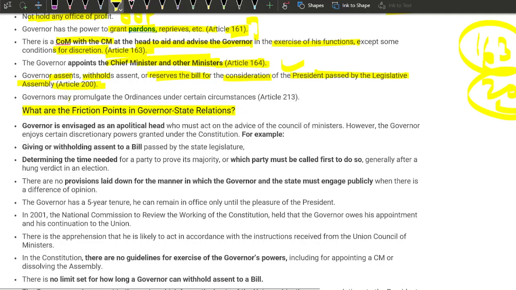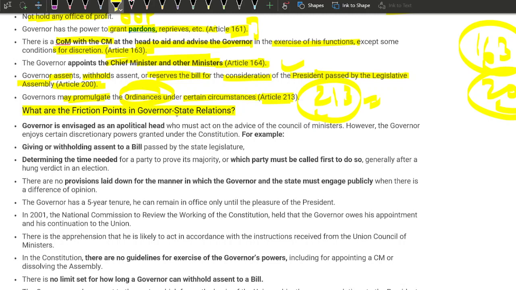Governors may promulgate ordinances under certain circumstances. Article 213. If you can remember, this is what happened in the case of Delhi, the lieutenant governor versus the CM of Delhi. There were certain ordinances that the governor did not find very attractive. Hence, he told the government, the chief minister, to look into them.